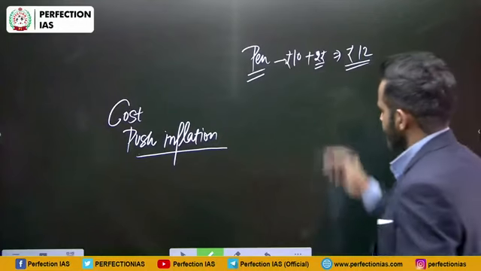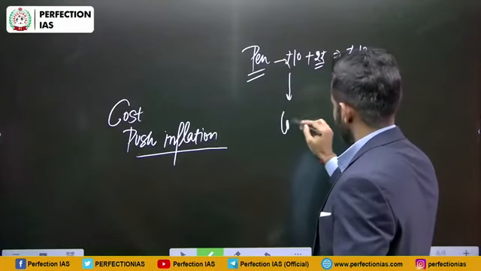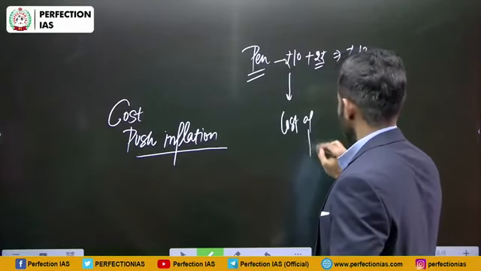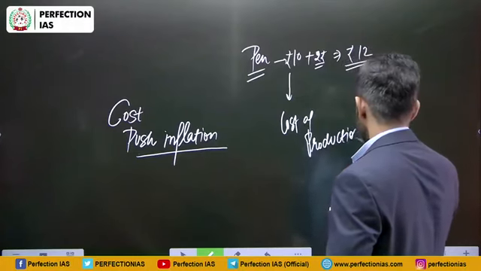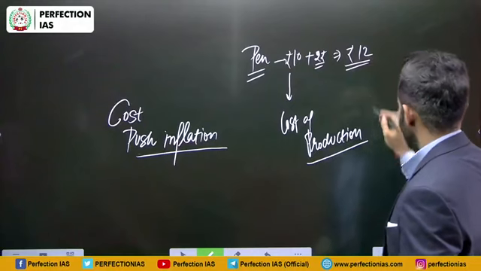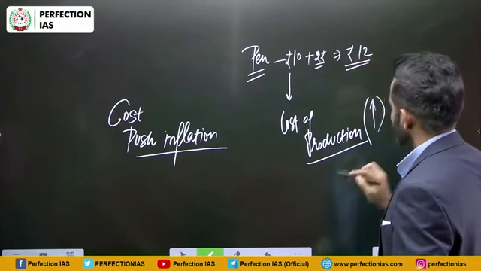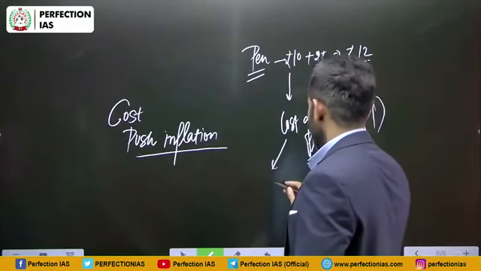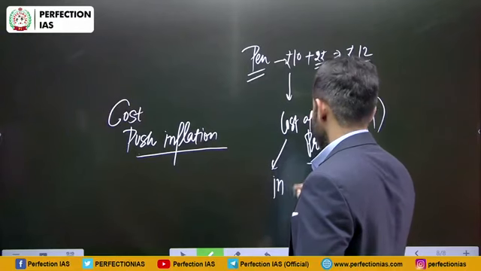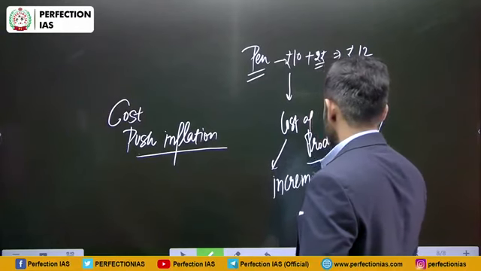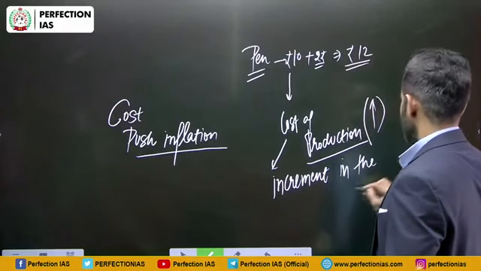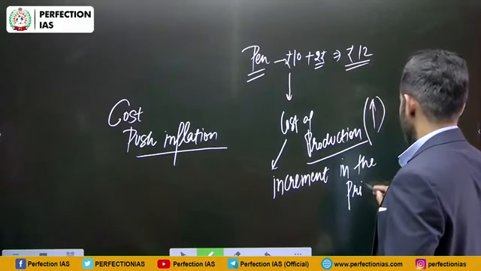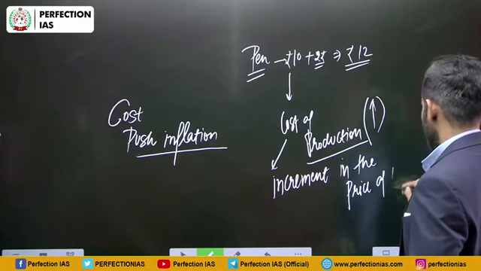Now what will happen if the cost of production has increased? It could be because of increment in the price of raw material.